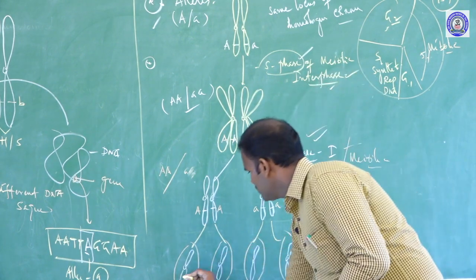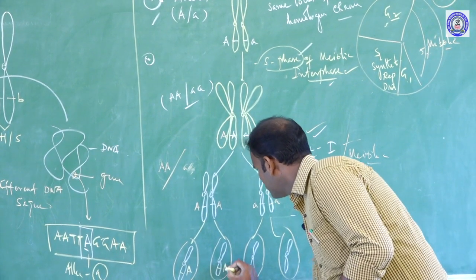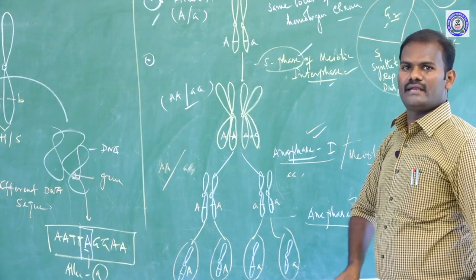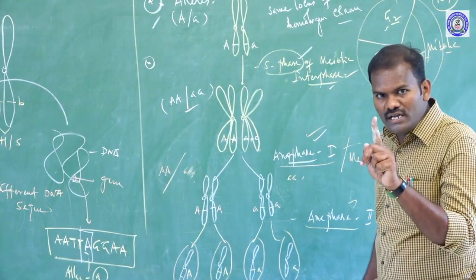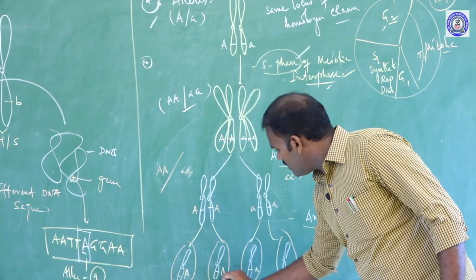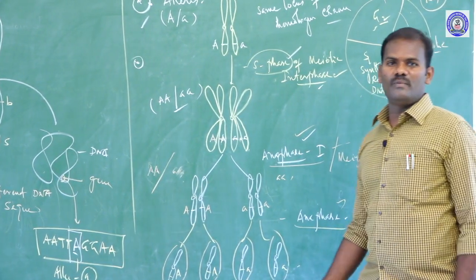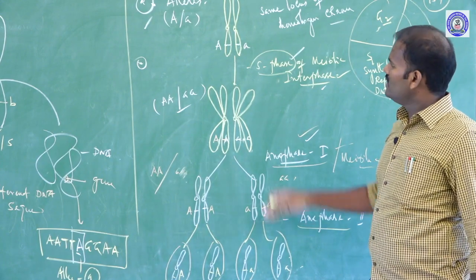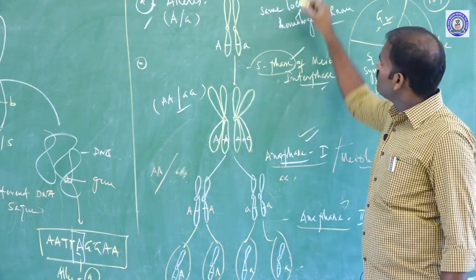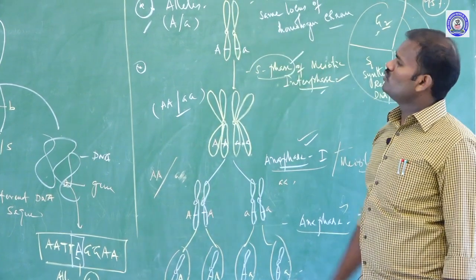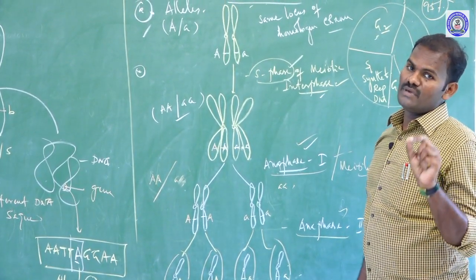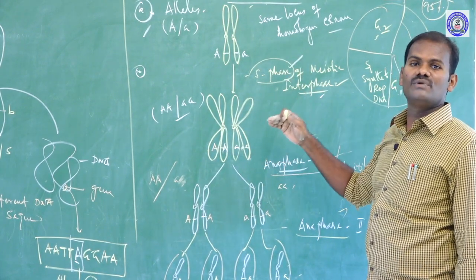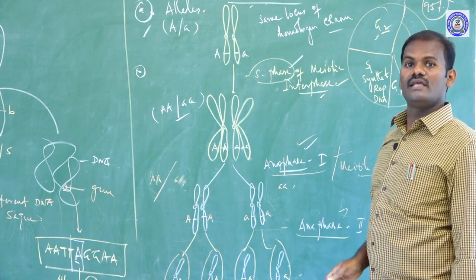So capital A is segregated, small a also gets segregated. Each gamete carries only one allele at the end of gamete formation. These are the behaviors of chromosomes, especially during meiotic cell division. Meiotic cell division takes place only in the gamete-forming germinal epithelial cells during reproduction.